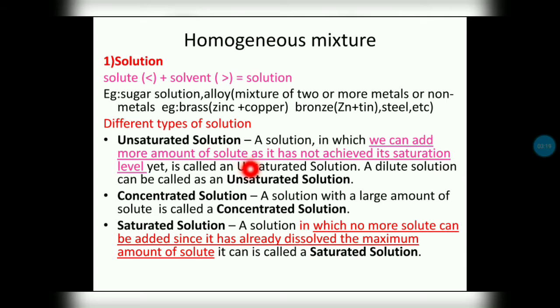Various types of solution: a solution may be unsaturated, saturated, concentrated or diluted. Diluted means the amount of solute is very little in the solution. Unsaturated solution means a solution in which we can add more solute as it has not achieved its saturation level yet. When more solute can still be dissolved in a solution, we call it an unsaturated solution.